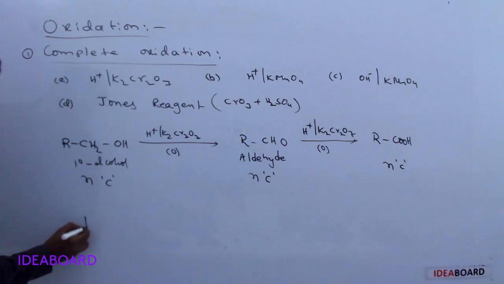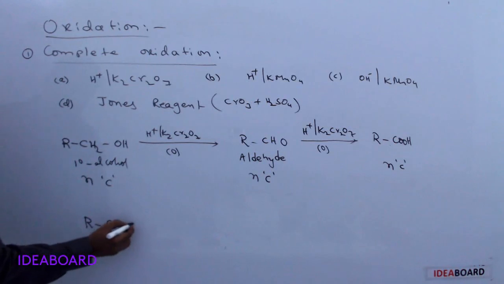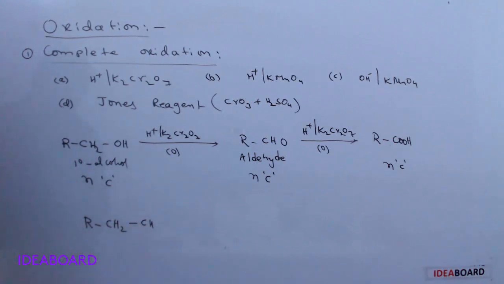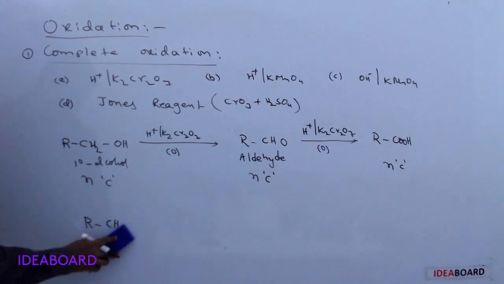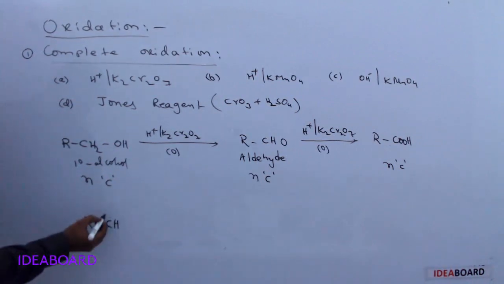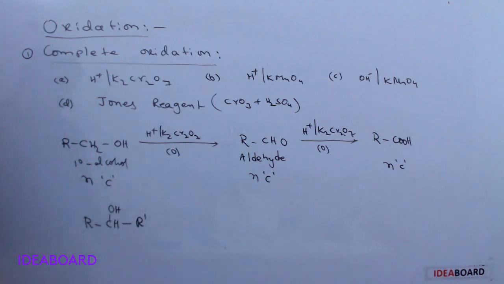Suppose you are taking secondary alcohols, we can write this as RCHOH, and this is R dash.